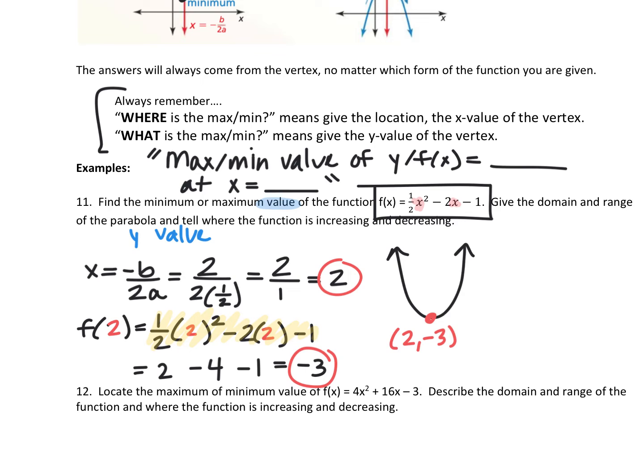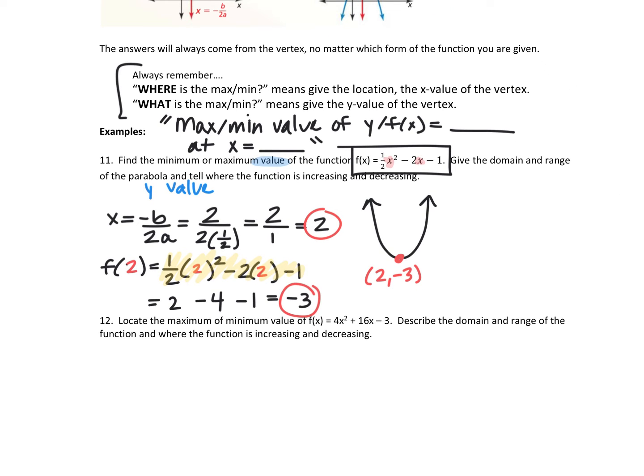Because it's opening up, do I have a maximum or a minimum? Look at it. Where's the vertex? Is it at the top or the bottom? It's at the bottom, so it's a minimum. So this is a minimum because it's at the bottom. So we're going to write our little sentence. It has a minimum value of f of x equals, where's the lowest point?